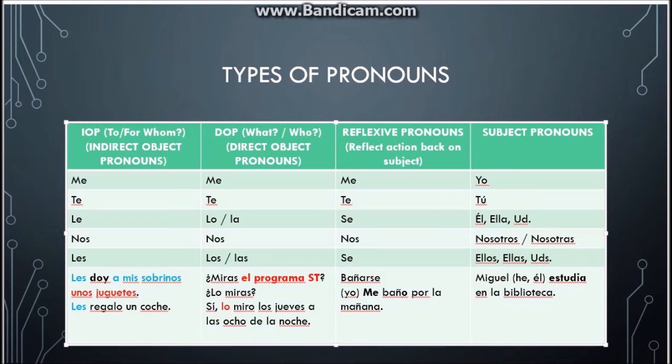So if we're using a direct object pronoun, we can never use, say, for example, se, because se is reserved for reflexive pronouns. We can never use nosotros for nos. Nos is not the abbreviation for nosotros. Nos is its own type of pronoun, and it does something else.